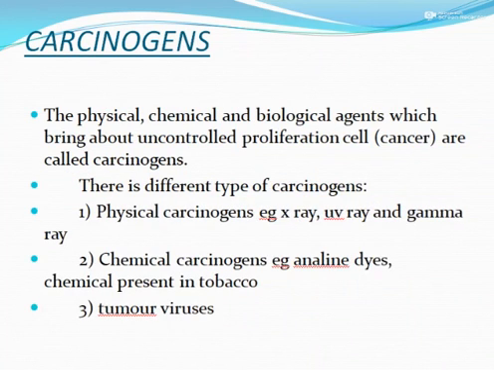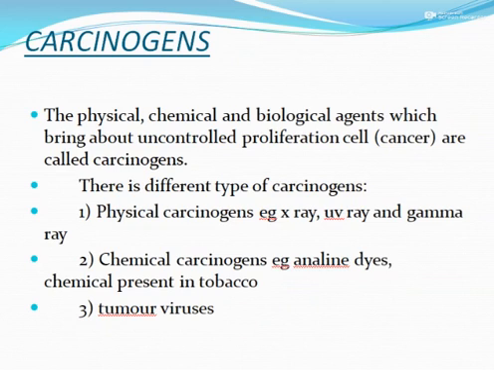The next topic is carcinogen. Carcinogen means those substances or materials that cause cancer. The physical, chemical and biological agents which bring about uncontrolled proliferation of cells are called carcinogens. Okay, those substances that cause cancer. We have got three types.